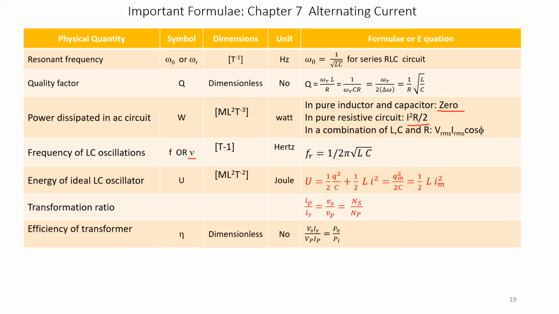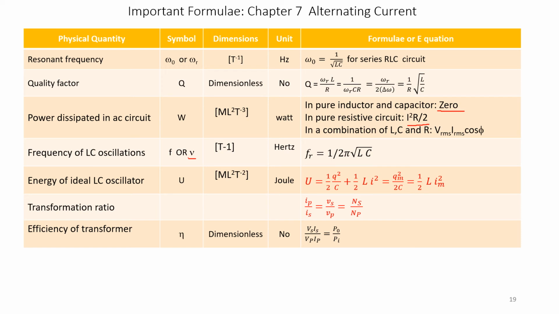Quality factor is represented by the symbol Q, and it is dimensionless. There is no unit for quality factor. Its relationship with other parameters is Q equal to omega R, where omega R is the resonant frequency, into L over R. That is also given by 1 over omega R into CR.